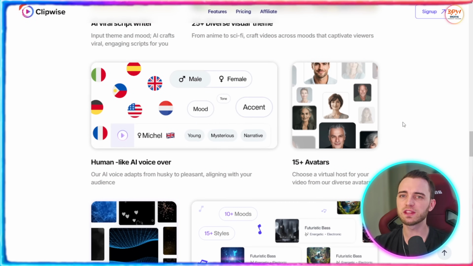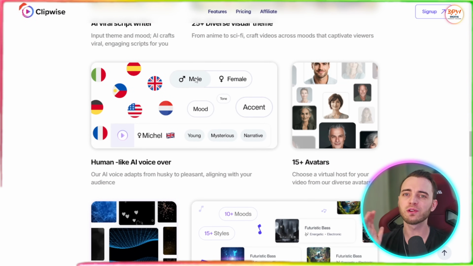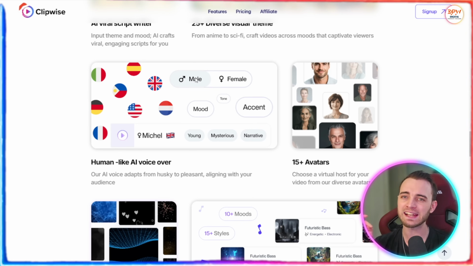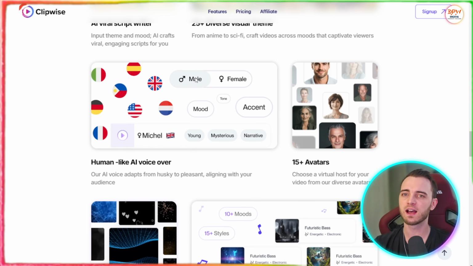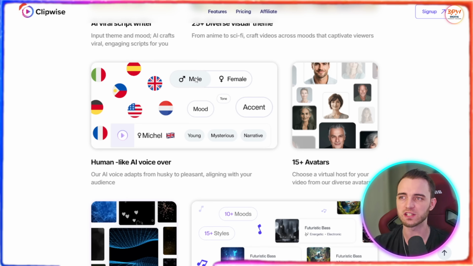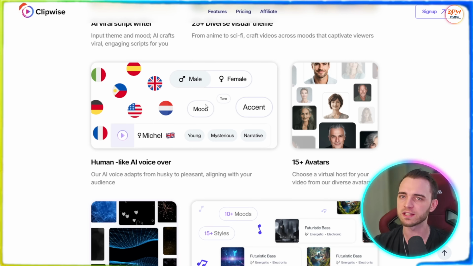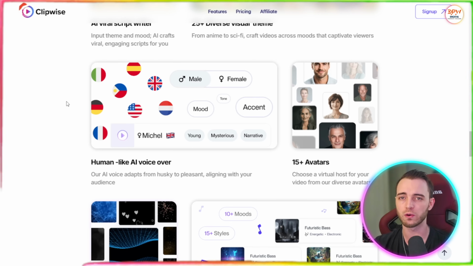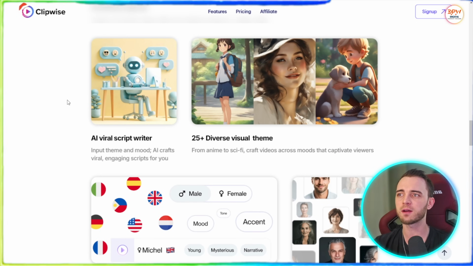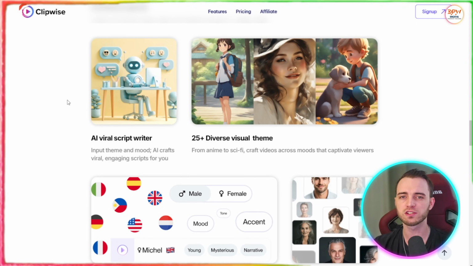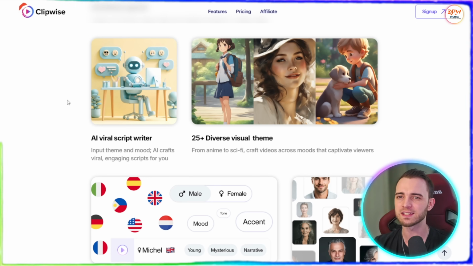And here we can see with the voiceover, if you wanted to use a male or a female voice, you can do that. You can also choose the mood, tone, and accent of that voice. This is going to help you reach certain demographics. It's also going to help you with different languages as well. So if you wanted a Spanish audience or if you wanted an English audience, you can do that with this AI voiceover. This is super easy and effective, very efficient, because normally you're going to be paying hundreds of dollars for editors and voiceover people and all of the script writers and stuff like this.